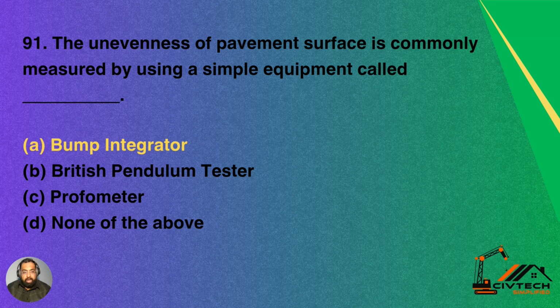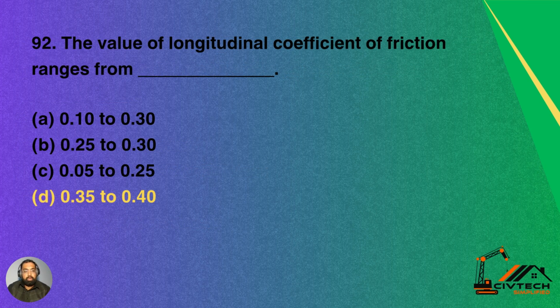Question number 91. The unevenness of pavement surface is commonly measured by using a simple equipment which is called option A bump integrator, option B British pendulum tester, option C profilometer, option D none of the above. The unevenness of pavement surface is commonly measured by using a simple equipment called bump integrator. Option A is the correct answer.